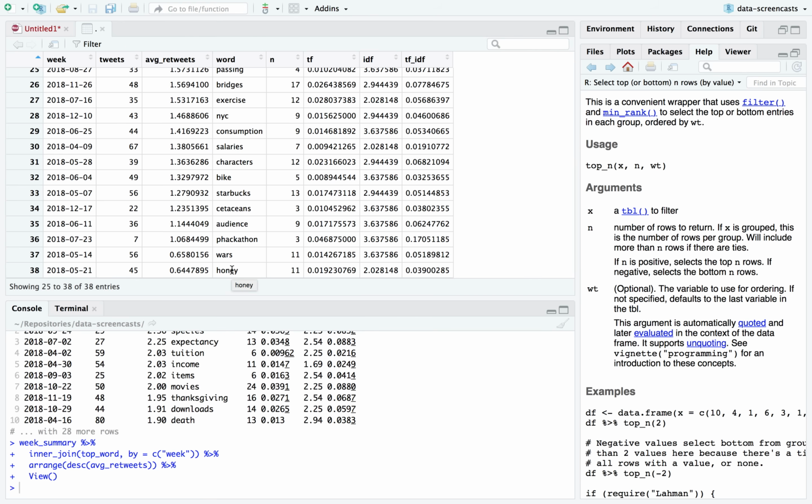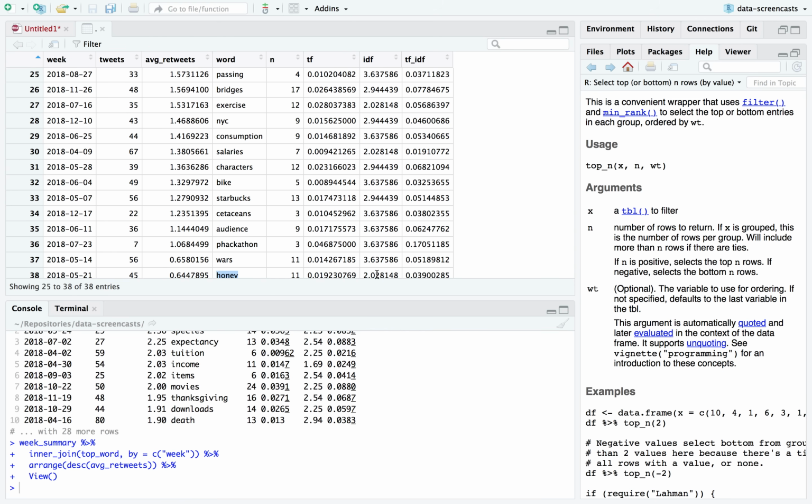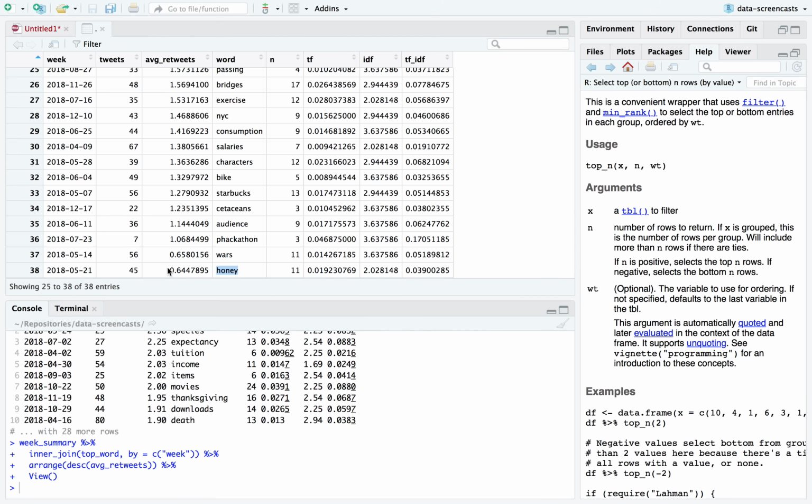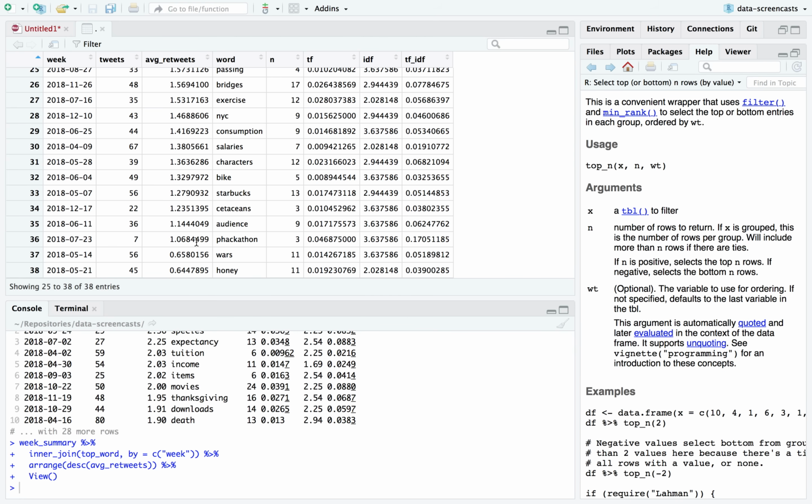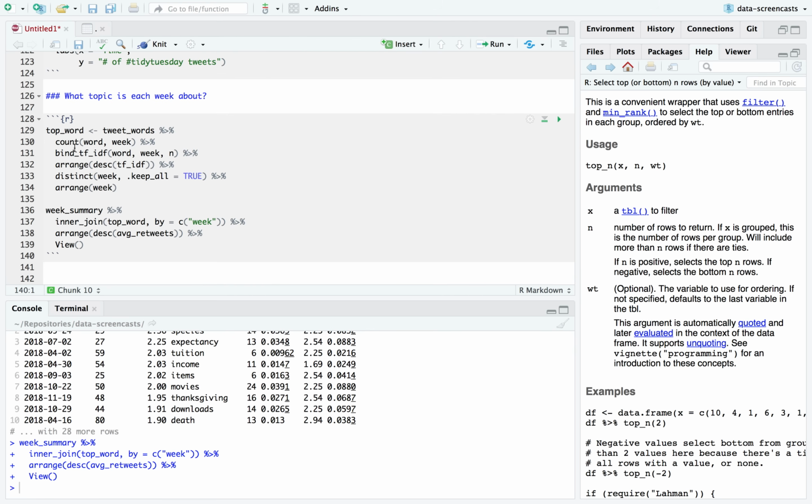And some of the ones that got fewer retweets included ones about the P-Hackathon. I think this was a Star Wars one. And one was, seems like, on honey. What was the difference, I wonder, between half a retweet on average to, it does look like, and this is a geometric mean, so it's also confounded with time, which is not our favorite way to look at this. But yeah, this is one way we can use the top word. Here's another way.